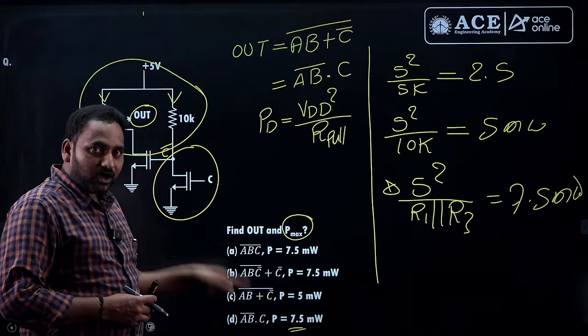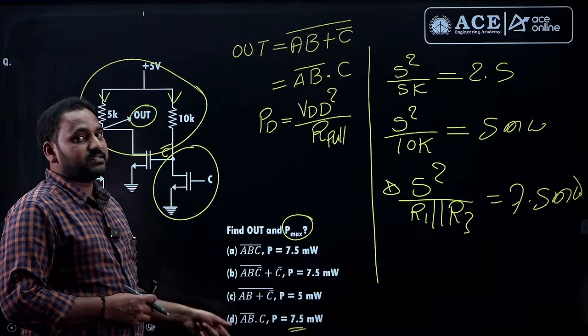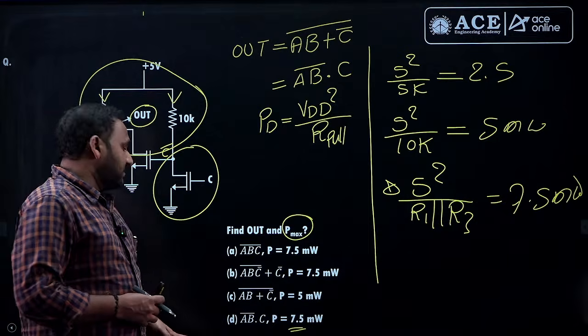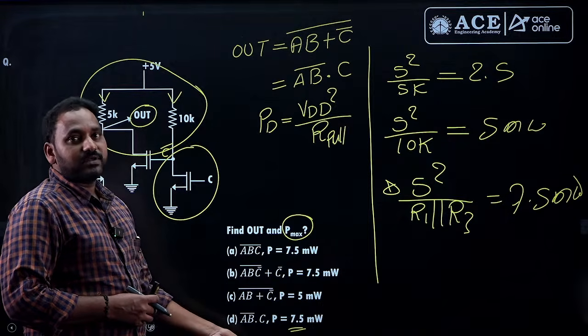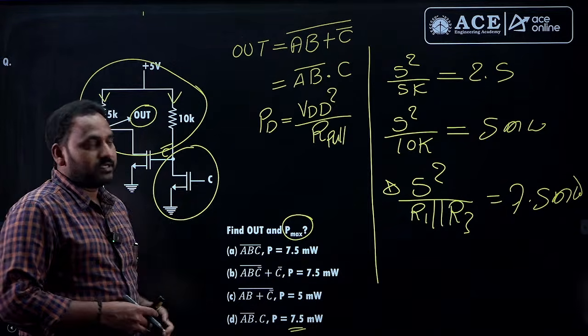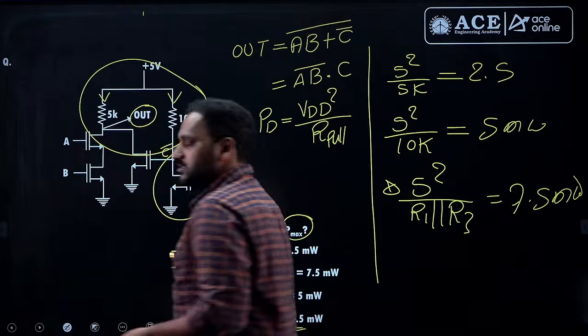But you need not worry about the power dissipation because the logic is satisfied by only one option. If these are the options provided in the paper, then happily you can select option D. You can ignore the power calculation because this option matches D only, right? These are the questions found in digital.